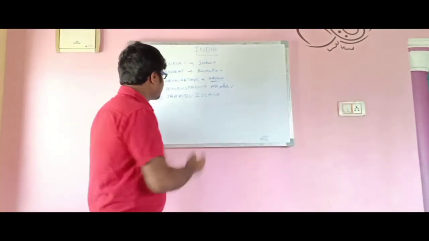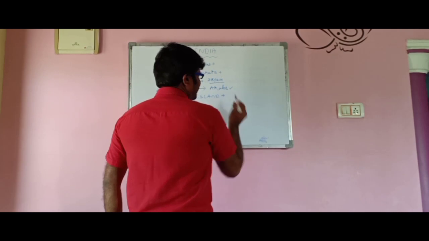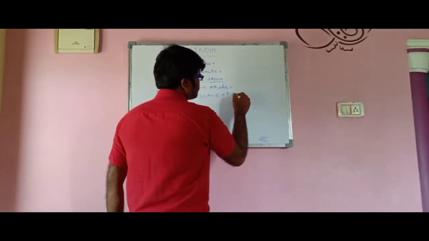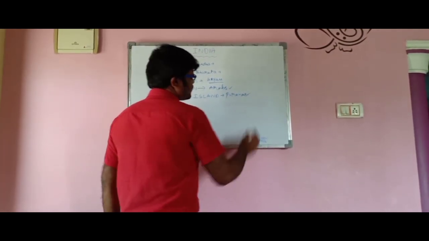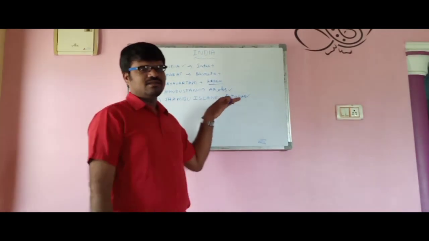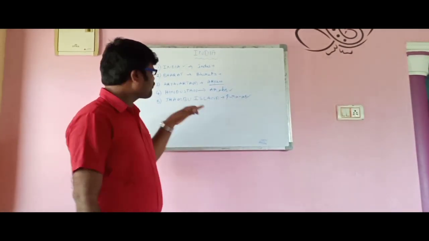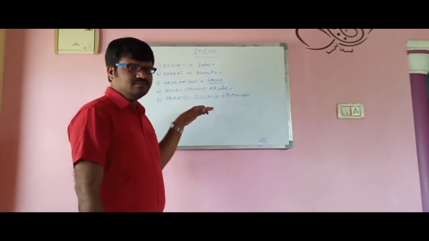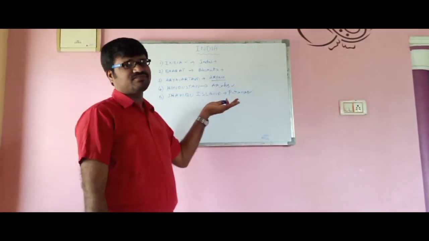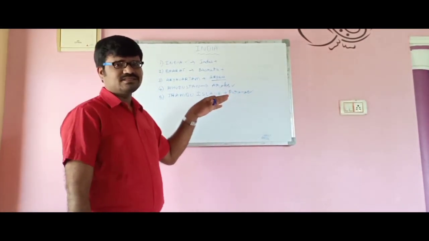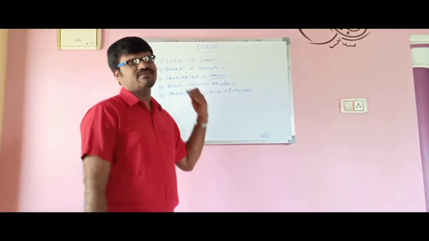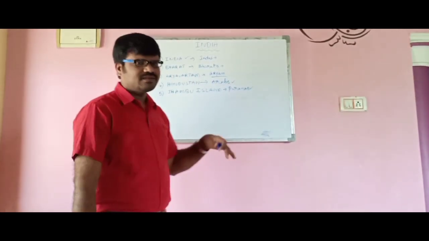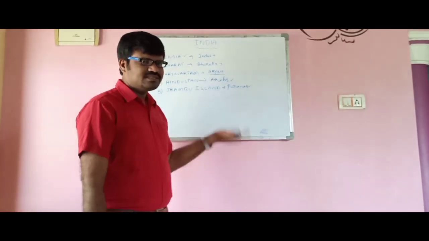And the last one, Jambu Island. According to the Puranas, India is a combination of some lands, like 7 lands, and one of the lands they named Jambu. Our India is located on this Jambu Island.